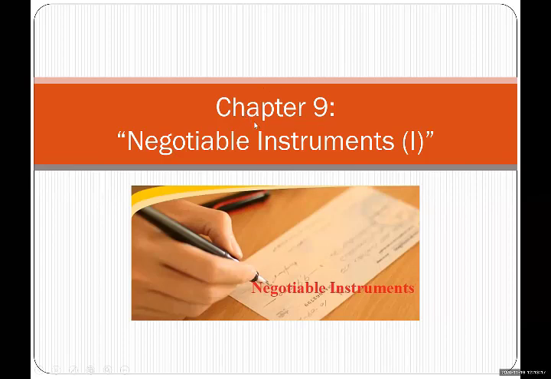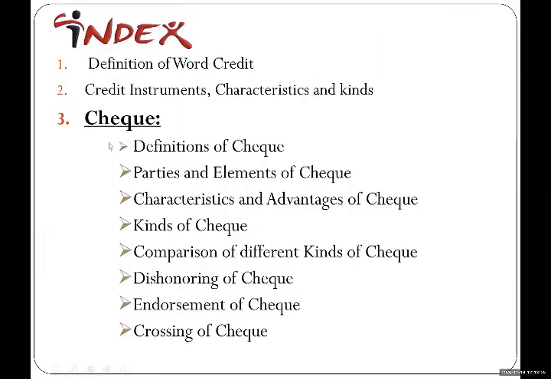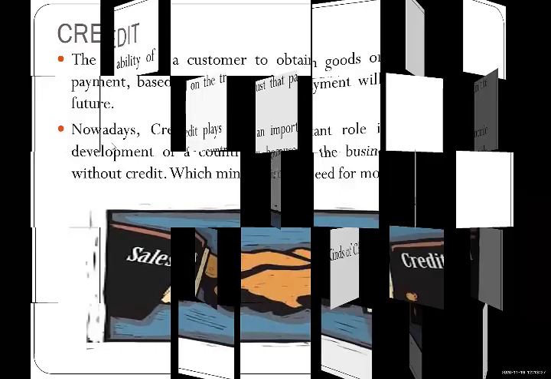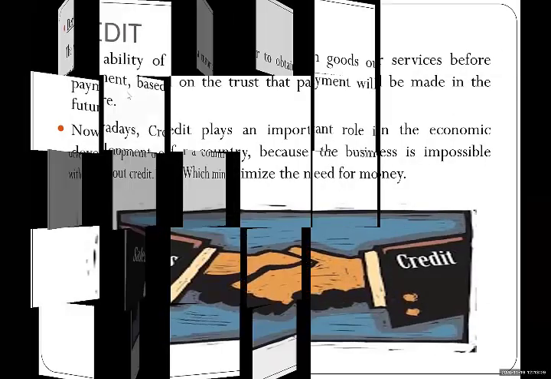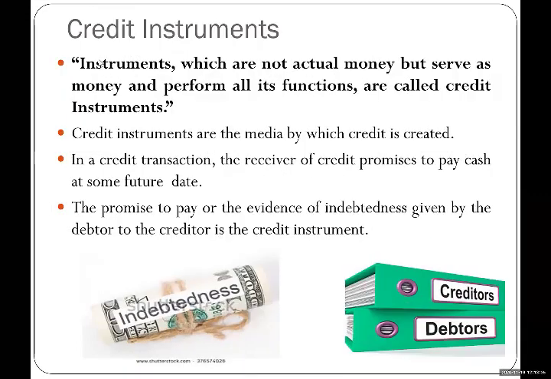In the last class, we started a new chapter, Negotiable Instruments, chapter number 9. And we discussed in that chapter what is the meaning of the word credit, and how this word credit is derived from which language. And then we discussed what is a credit instrument. In the banking industry, credit instrument means the medium through which businessmen make the payment to each other.